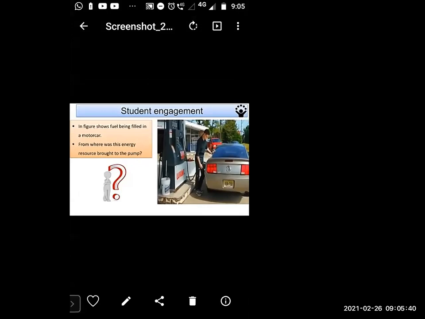From where was this energy resource brought to the pump? Which fuel is used in a motor car, in a bike? They use petrol. Very good. In a motor car, we use petrol or diesel.